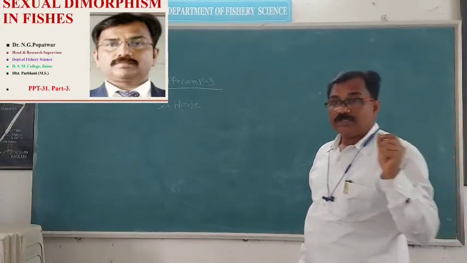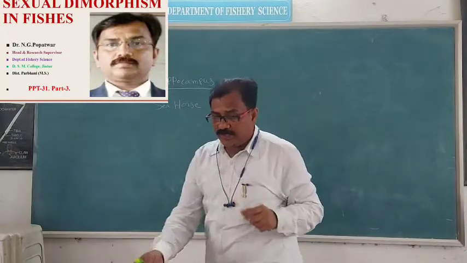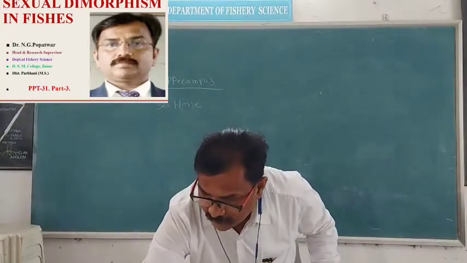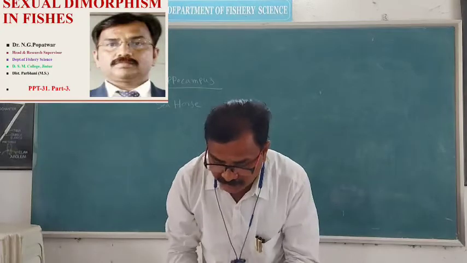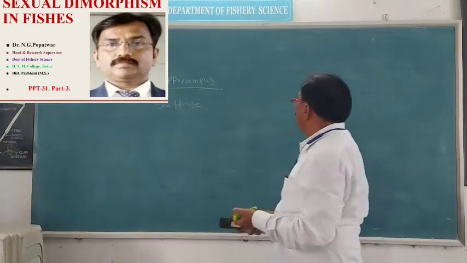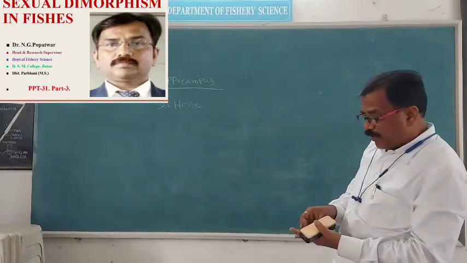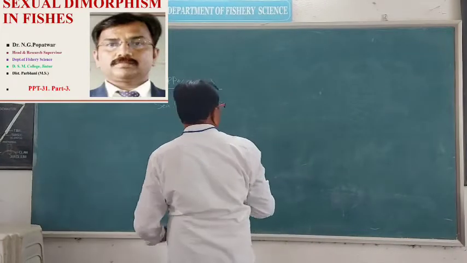That is, the brood chamber is present in the male Hippocampus and absent in the female Hippocampus fish. The fish looks in this fashion.